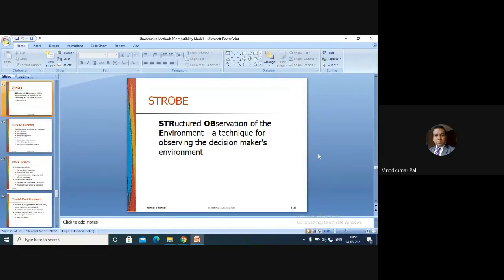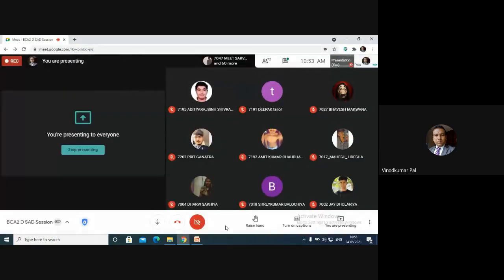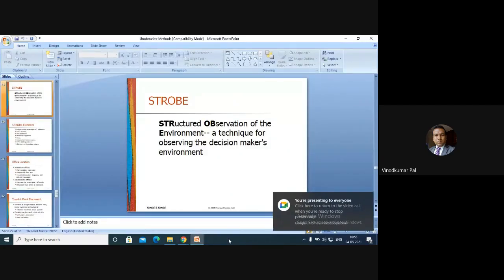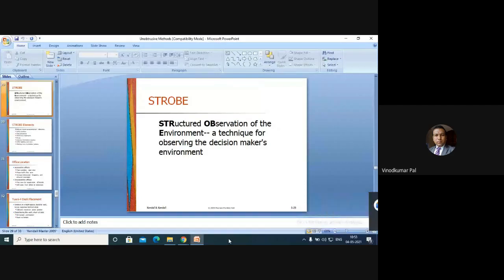For that, there is one method that is used, which we call STROBE. The full form of STROBE is structured observation of the environment.